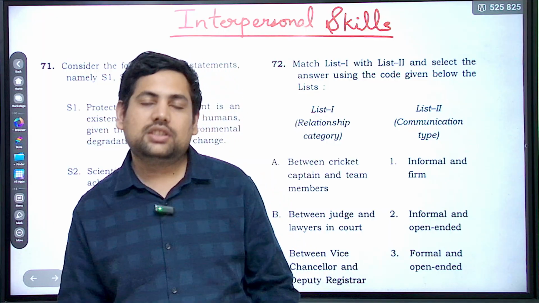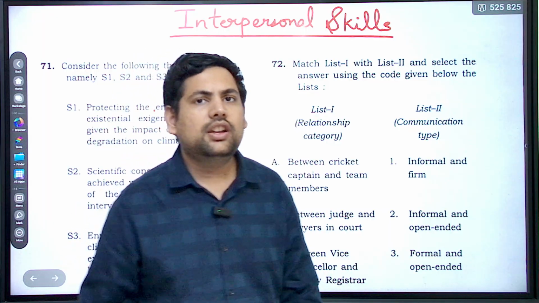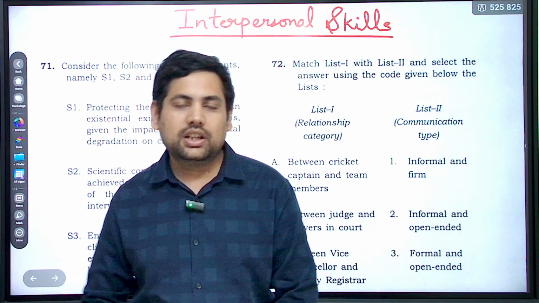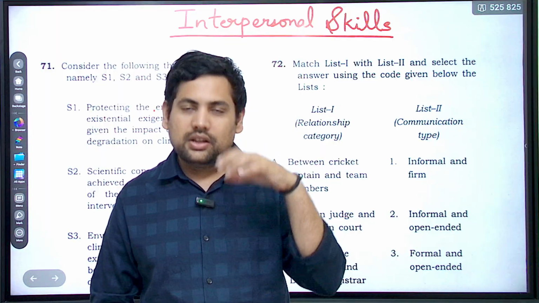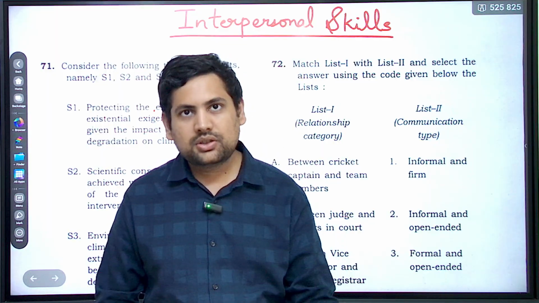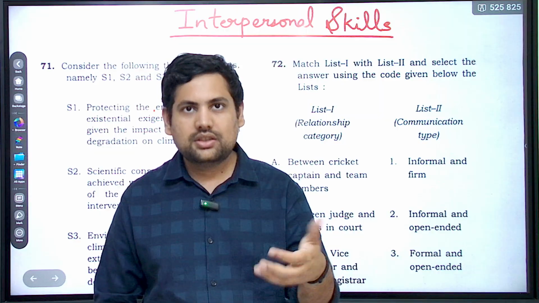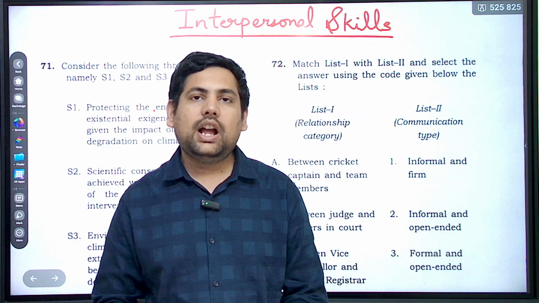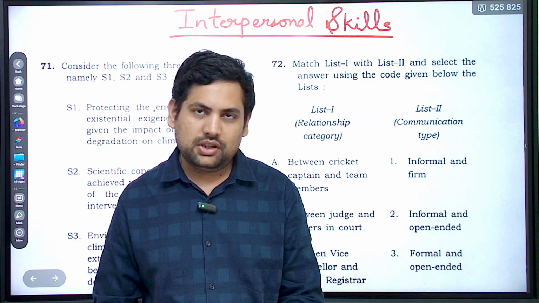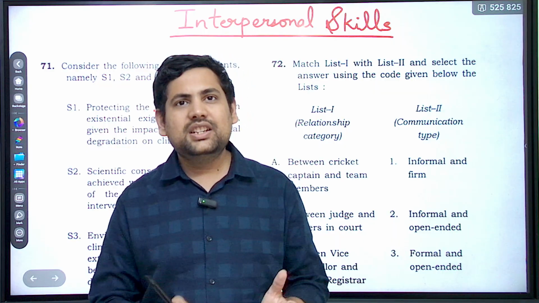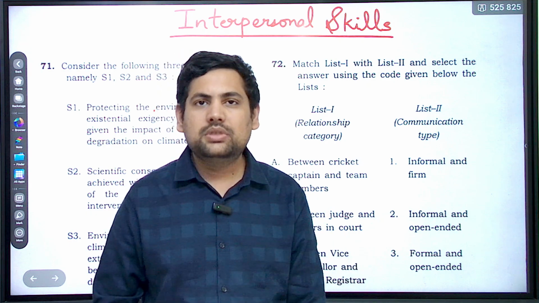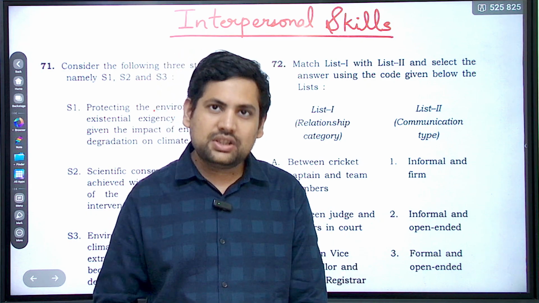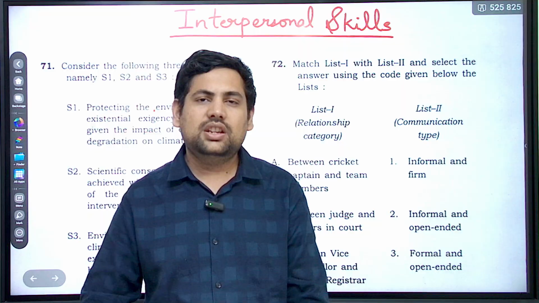Suddenly 7 questions came in 2026 CSAT. Okay, we won't be studying interpersonal skills comprehensively. That we'll do some other time. Right now our aim is to understand that these 7 questions, if you just think logically, how you can get to the answer in them. Just by your basic understanding of things that you do in GS or otherwise from newspapers, so that we'll be using to see how you could have done this in the exam hall.